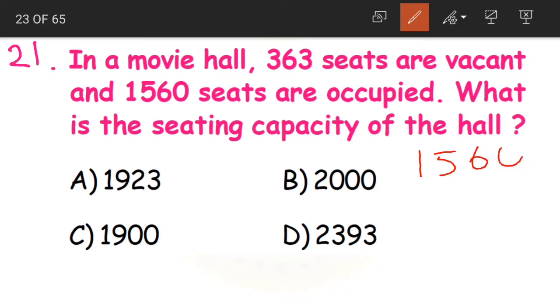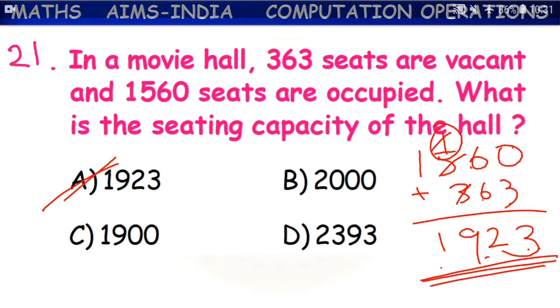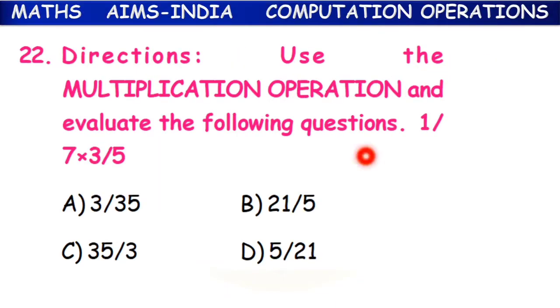Yes, 1560 plus 363. 0 plus 3, 3. 6 plus 6, 12, 2 here, 1 carried. 1 plus 5, 6. 6 plus 3, 9, and then 1. What is the answer, children? 1923, that is option A. Clear? Coming to question 22.